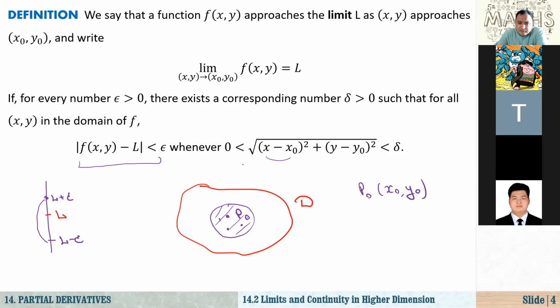So it means that this equation may look a little bit complicated when you have a look for the first time, but actually it's just the equation of a disk. Because if it is equal to delta, it gives us the equation of a circle whose radius is delta. But it is less than delta, meaning that we are talking about a region, right? A region that consists of all the points inside this circle, but we don't have the equal sign. That's why it's not including the boundary points. So that's the definition of this limit.